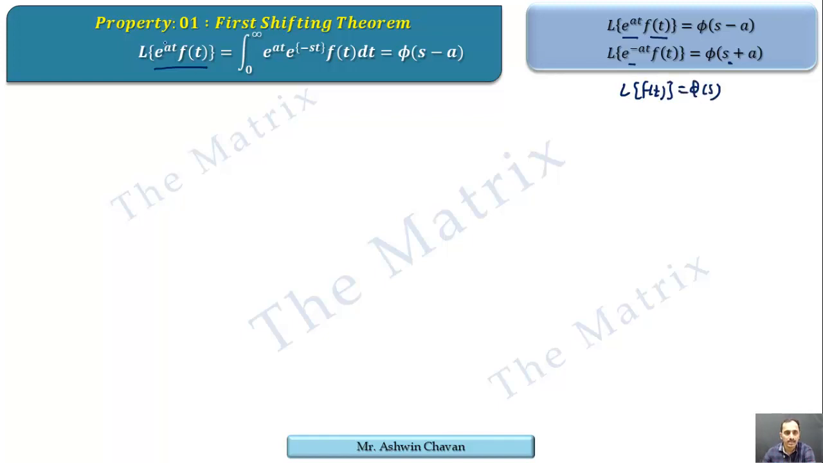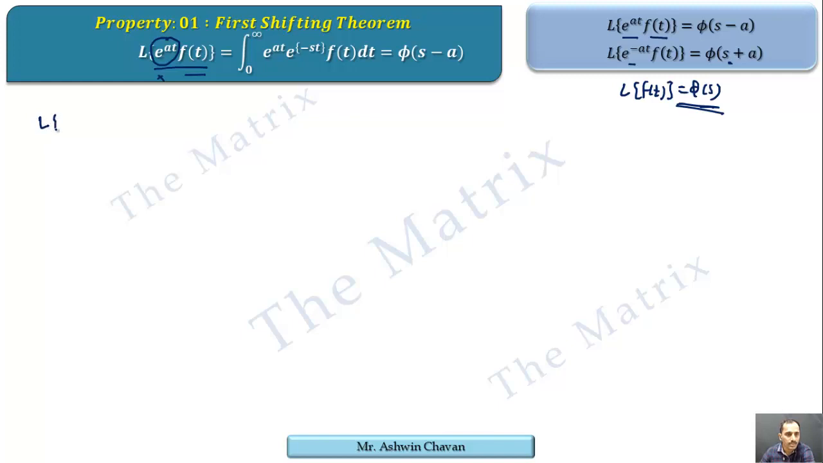It means that when an exponential term is attached to the function, leave it for a moment, start with f of t, take its Laplace, call it phi of s, then attach the exponential on the left side and give the effect on the right side, and the effect is every s of this phi of s is replaced by s minus a or s plus a. We'll have the proof of this shifting theorem.